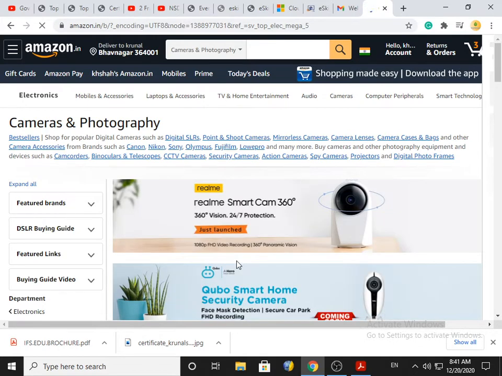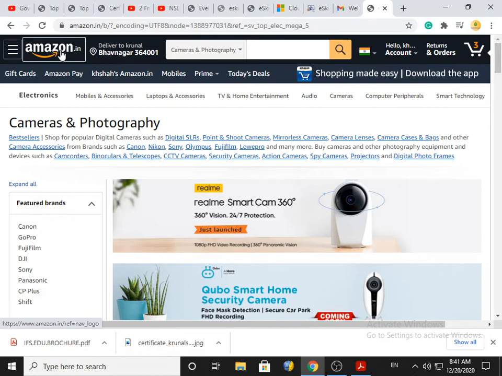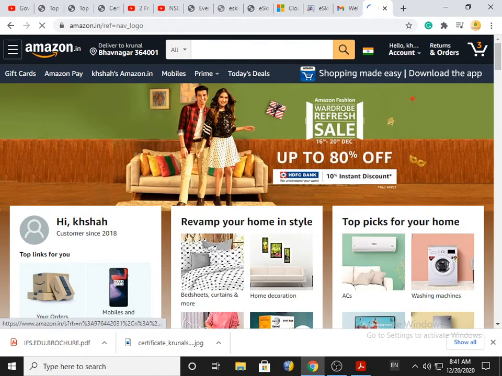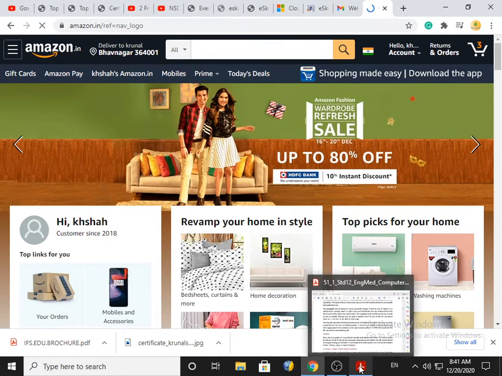Clear? Okay. Now how to go to the home page? As you can see here on the left corner, Amazon.in is mentioned, so I have to click over there. Simple. So I go to the home page. So these kinds of things need to be easy.